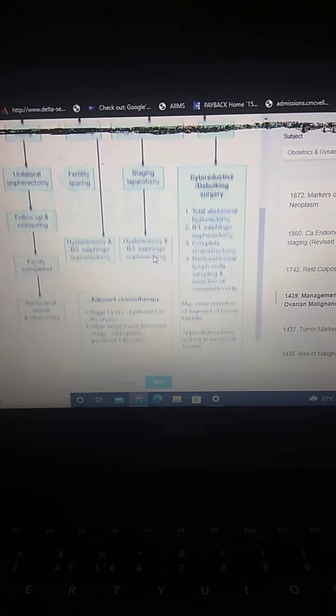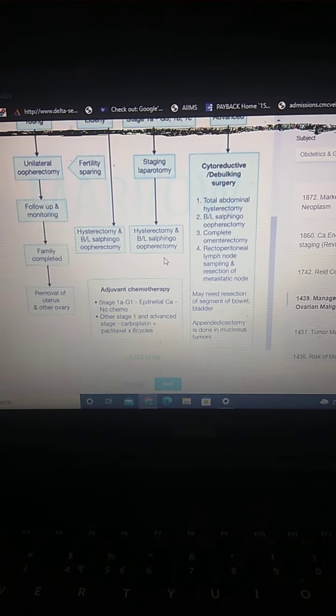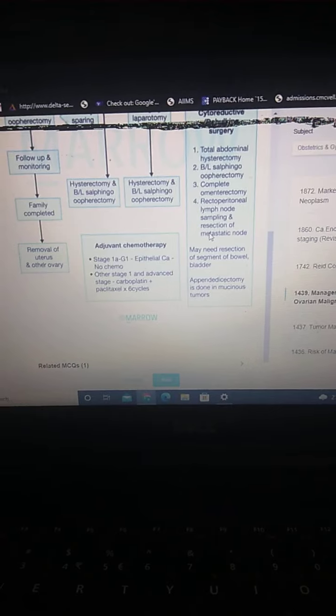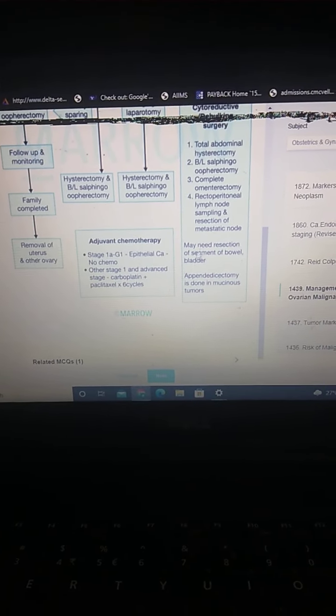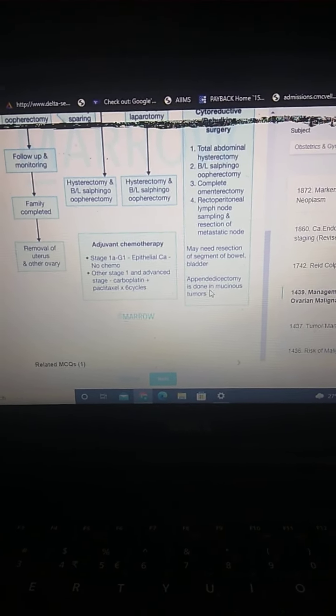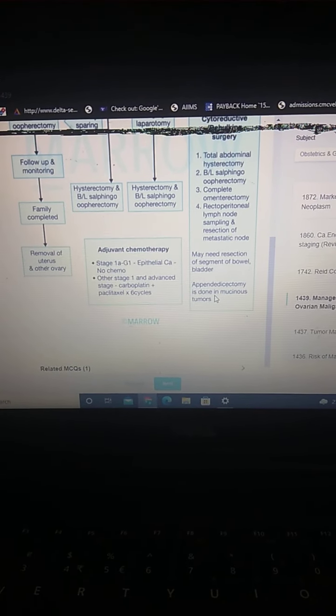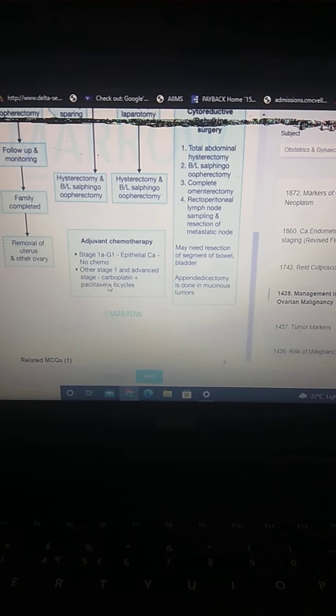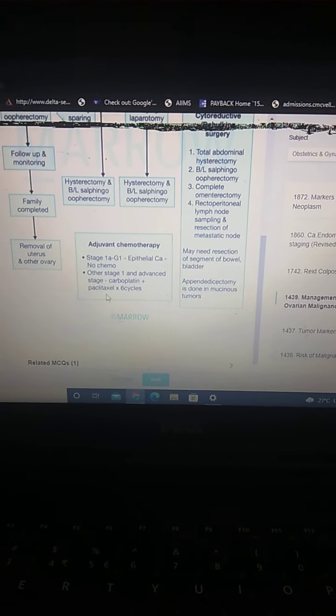In the late stages, you can do debulking surgery, which is nothing but total abdominal hysterectomy, oophorectomy, and also removal of the retroperitoneal lymph nodes, which are the primary lymph nodes. Sometimes, as in mucinous tumors, that is mucinous adenocarcinoma, you also have to remove the appendix. And for chemotherapy, you can give carboplatin and paclitaxel for 6 cycles. So these are the management. That's it.